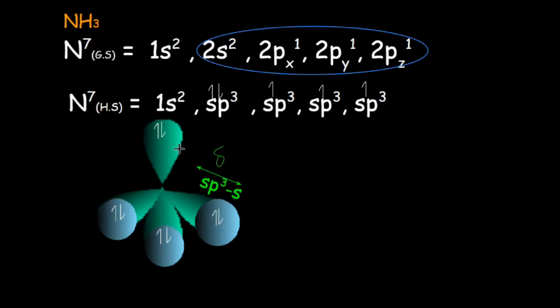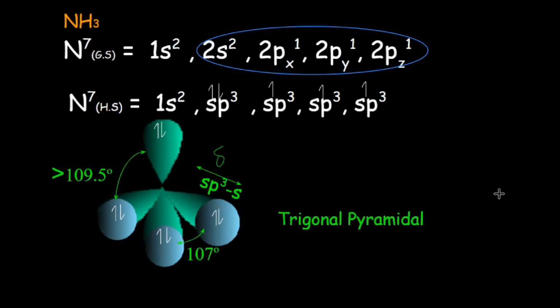As the lone pairs are present in the molecule, they would create repulsions and repel the bond pair, and the bond angle between the sp3 hybrid orbital having lone pair and the sp3 hybrid orbital having bond pair would be greater than 109.5 degree. And the bond angle between two orbitals having bonded electron pair would be less than 109.5 degree, and it will reduce to 107 degree. The shape of the molecule would be trigonal pyramidal.